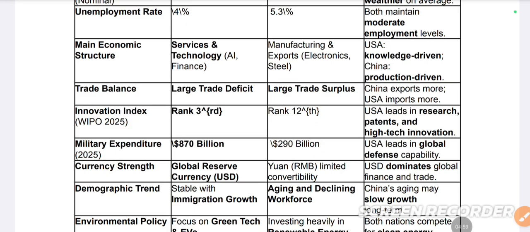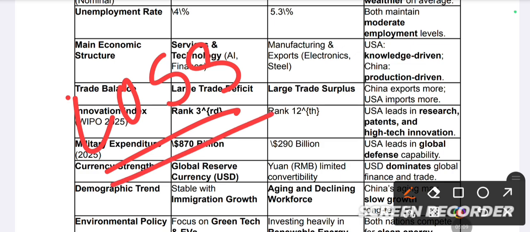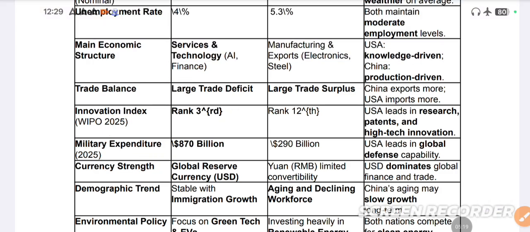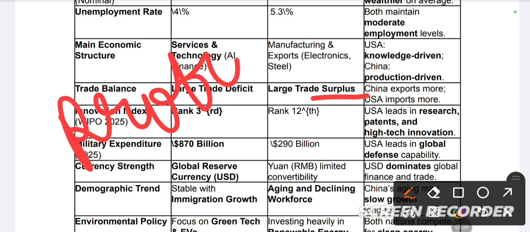Trade balance. Here we can see a large trade deficit. Deficit simply means a loss. In the balance of payments, BOP, covering your capital account and services, if you are making a loss, then you have a deficit, meaning loss, and surplus means profit. So at this time, the USA is running a deficit.